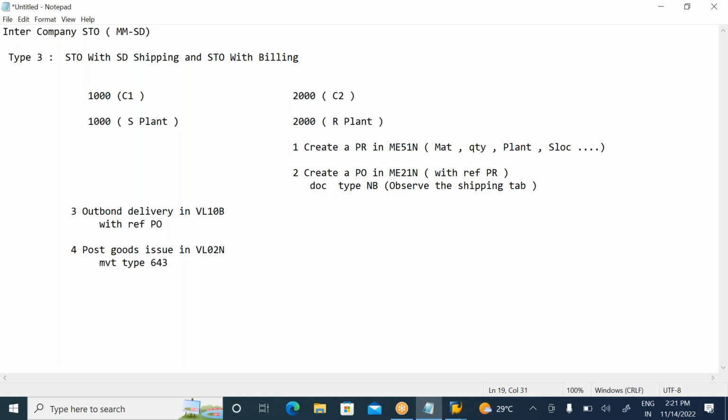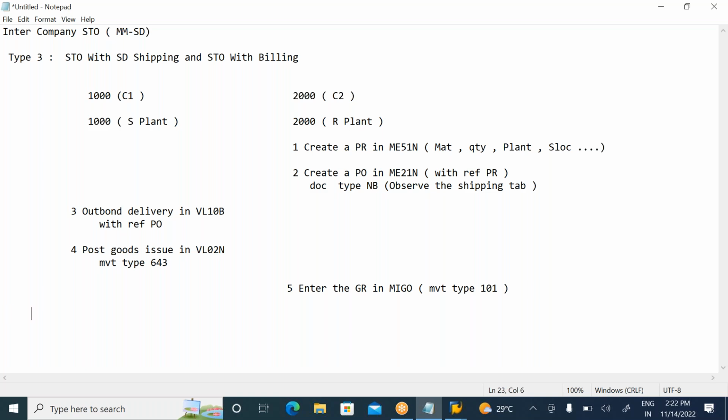Whenever the supplying plant does the PGI, the stock will be decreased here, and meanwhile the stock is in transit. Then the fifth step: whenever the receiving plant people receive the material, they will enter the goods receipt in MIGO. Goods receipt will be done in MIGO. Once they have received it physically, they will enter and confirm the goods receipt. They will perform the goods receipt here.